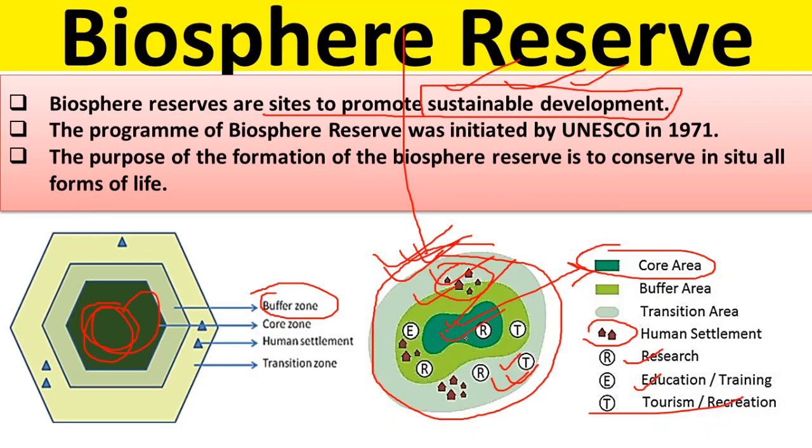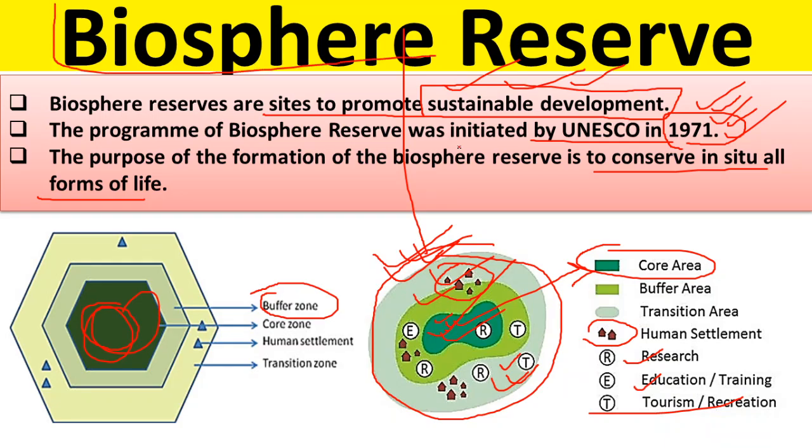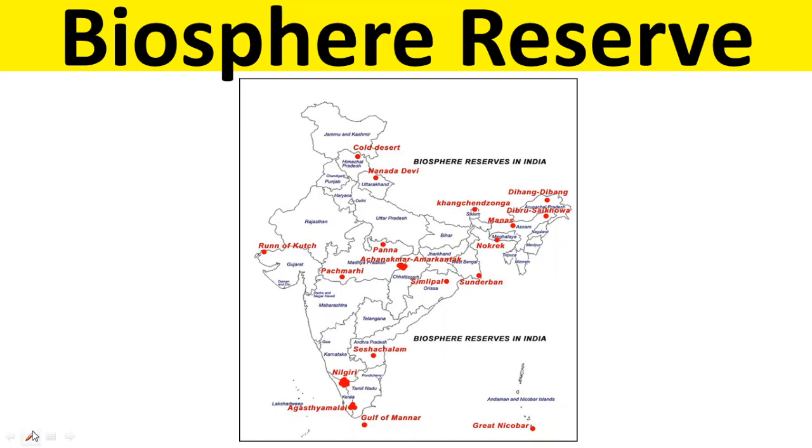So these are the characteristics of a biosphere reserve and the purpose. The purpose of the formation is to conserve in situ all forms of life. This program was started by UNESCO in 1971. This is an important fact that you should keep in your mind, that the concept of biosphere reserve was initiated by UNESCO in 1971. So these are a few biosphere reserves in India.